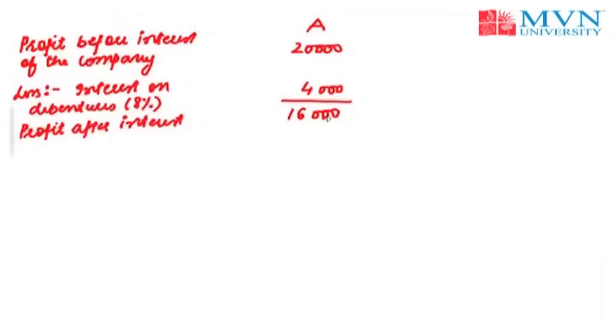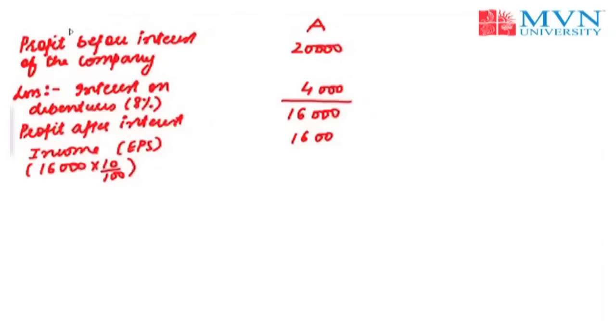If the investor who is holding a 10% share in company A doesn't get involved in the arbitrage process, then he is going to get an income, or the earning per share, of rupees 1,600, just because he had 10% of the holding in the company. That's why the profit after tax distributed to him will be 10%, which amounts to rupees 1,600. Now here the earning available to the shareholders amounts to rupees 1,600.